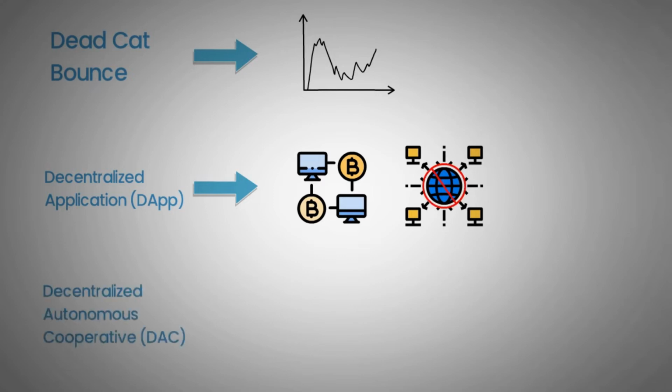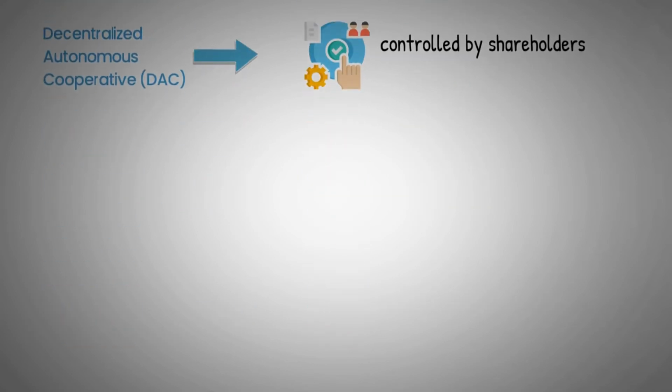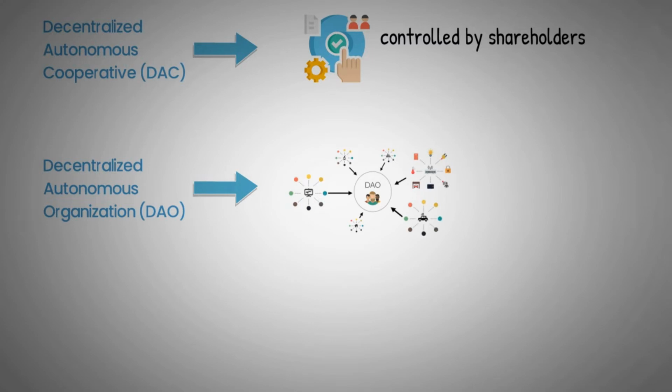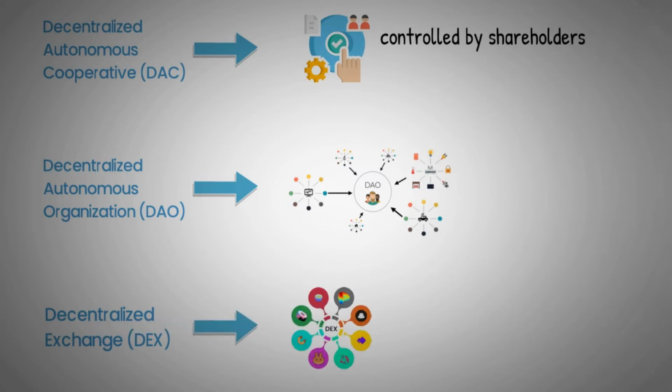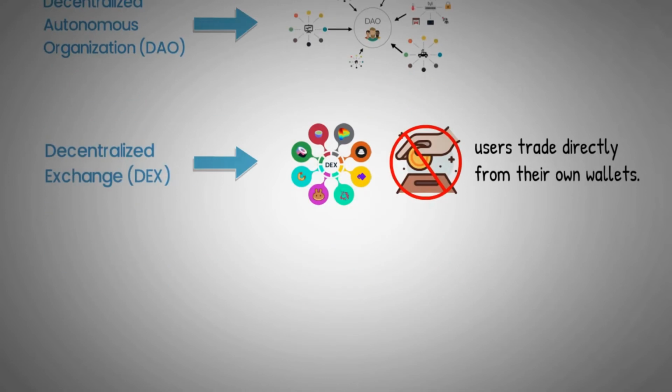Decentralized Autonomous Cooperative, or DAC. An organization that is controlled by shareholders rather than a central authority. Decentralized Autonomous Organization, or DAO. A system of hard-coded rules that define which actions a decentralized organization will take. Decentralized Exchange, or DEX. An exchange which does not require users to deposit funds to start trading and does not hold the funds for the user. Instead, users trade directly from their own wallets.